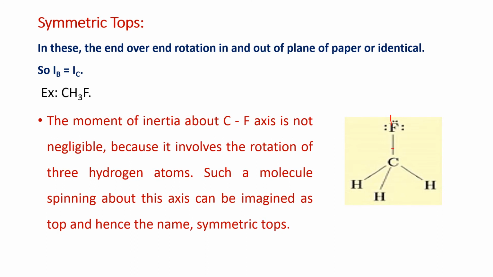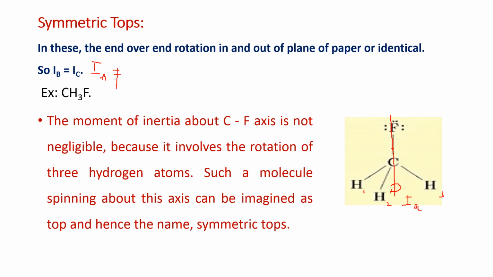So if you observe IA, that is rotation about the bond axis. You can easily observe there is a change in position. If you rotate this, you can easily observe there is a change in position of the hydrogen atoms. If you rotate 180 degrees, there is surely a change in position of the hydrogen atoms. Then IA for symmetric tops is not equal to 0.